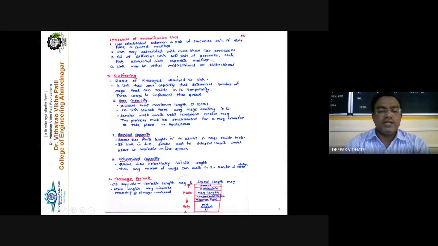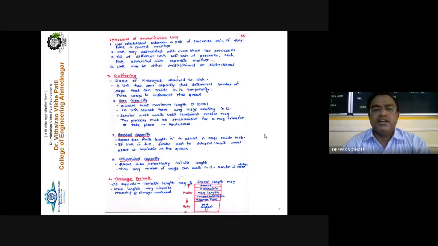In the case of unbounded capacity, it is practically not possible, but logically we can say the queue has potentially infinite length. So the sender does not have to bother about space or buffer capacity, and it can go on producing and sending messages. So buffering is important. In IPC we have seen that synchronization is required.